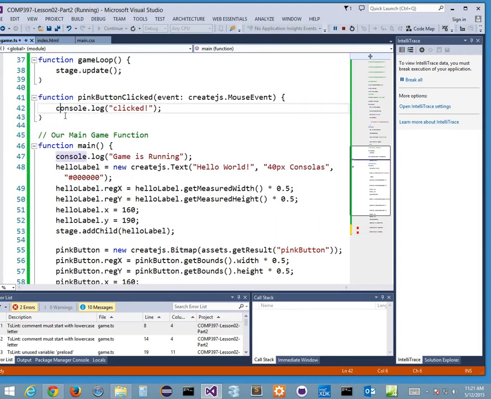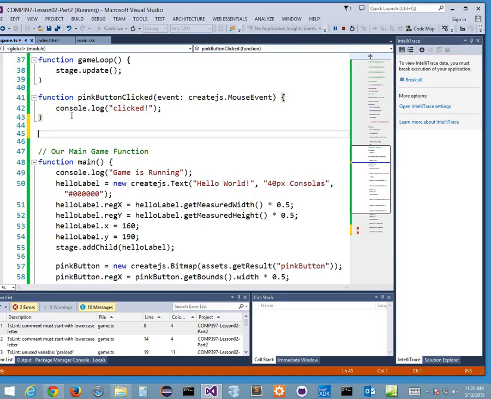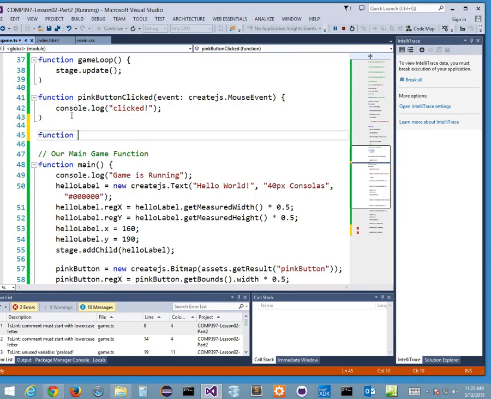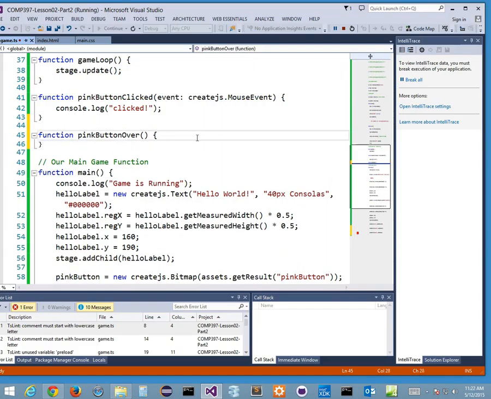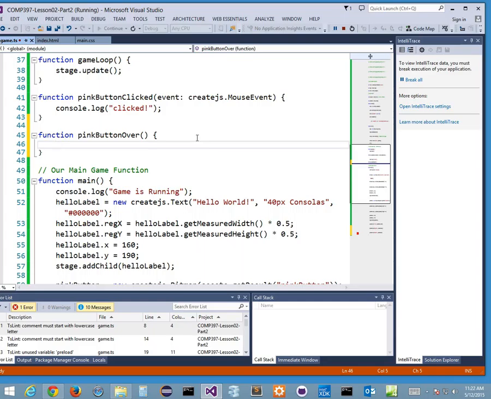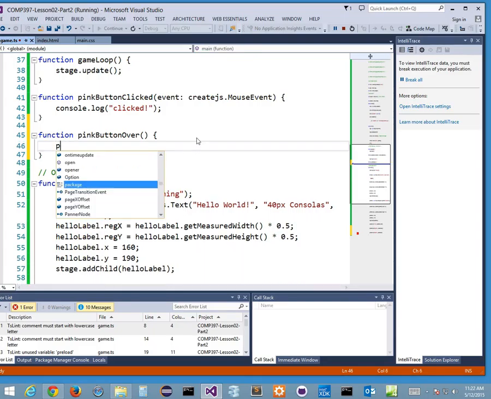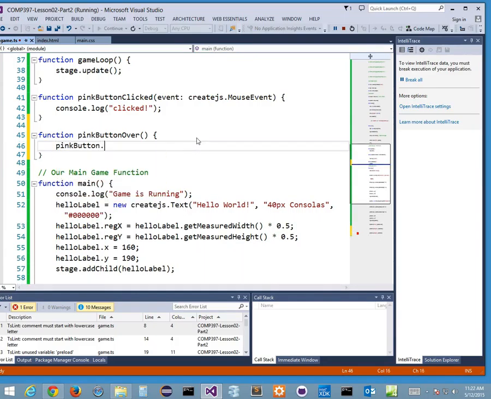Come up here. Function, and we'll say pink button over. And when we hover over the pink button, I want the alpha transparency to change to give it that weird effect. So I'll say pink button out. Pink button dot alpha, that's a new property you haven't seen before, is equal to 0.8. What is that doing? It's making it 20% transparent, right?